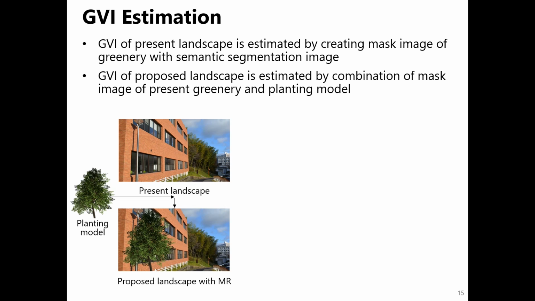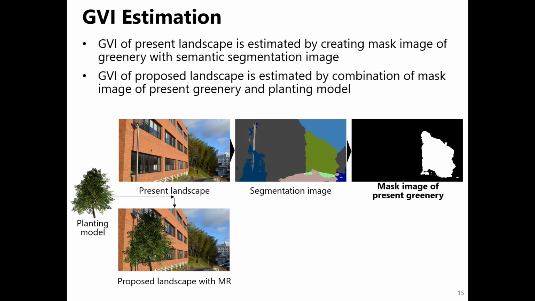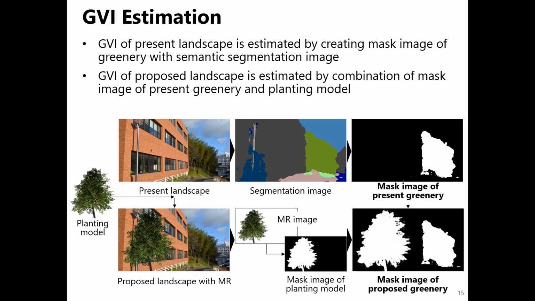This system estimates the GBI of the present and proposed landscape with MR simultaneously in real time. The GBI of the present landscape is estimated by creating a mask image of a green area with a segmentation image. The GBI of the proposed landscape is estimated by the combination of a mask image of the current green area and a mask image of 3D models of planting. Then planting models are given attribute information to create a mask image of only planting models.